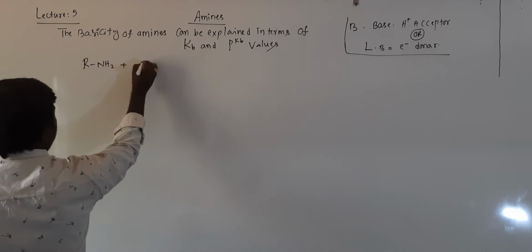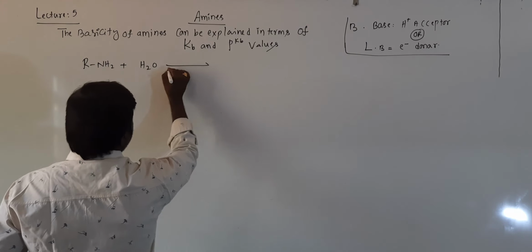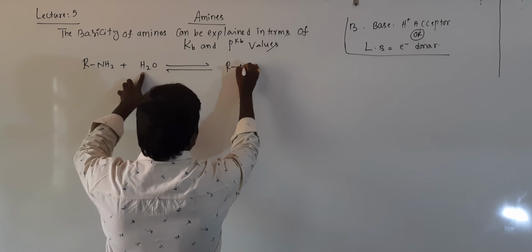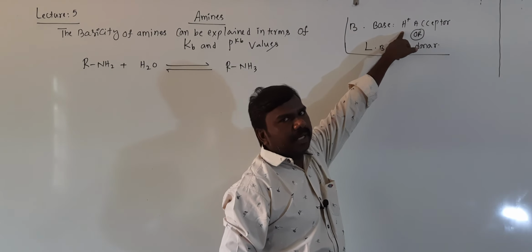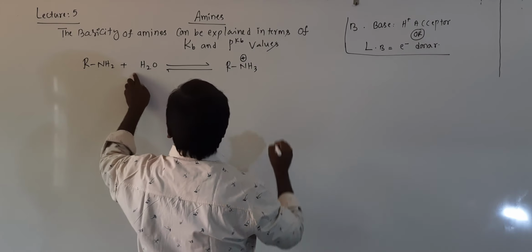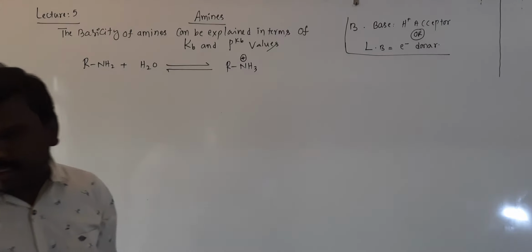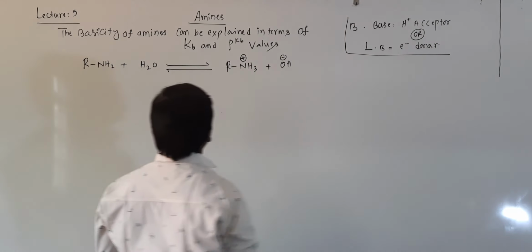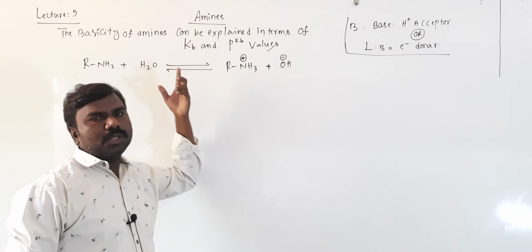then there is a reversible reaction. RNH2 can accept a proton, H plus, thus acting as a base, plus OH minus ion. H plus will be accepted by N, giving RNH3 plus.